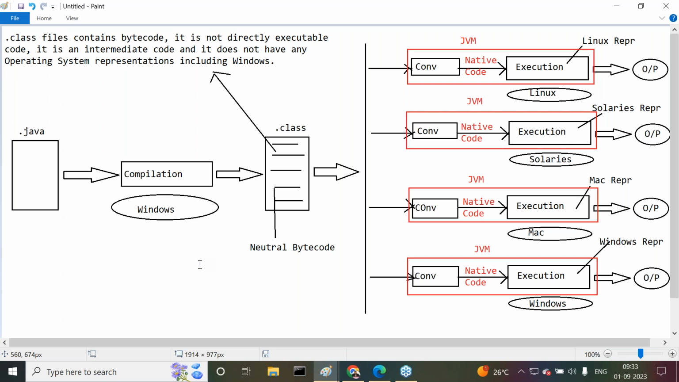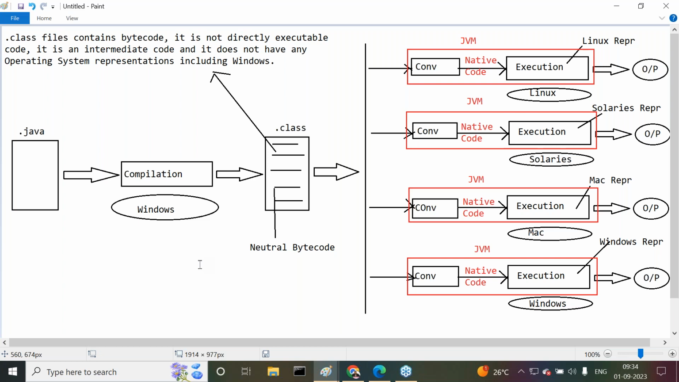Now come to the next point. All of you observe carefully. One time we are compiling our program, and 4 times we are executing the same program. Now tell me, in all 4 executions of our program, how many JVMs have we used? Is that 4 JVMs or only 1 JVM? 1 JVM, right?